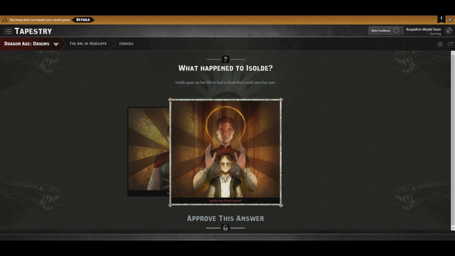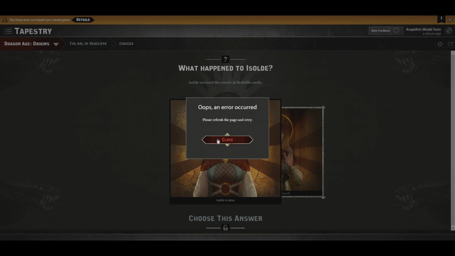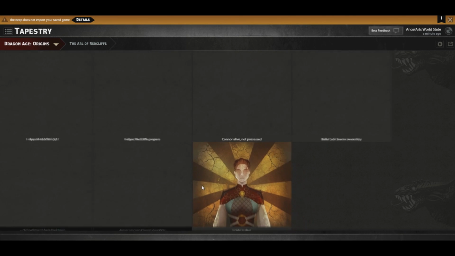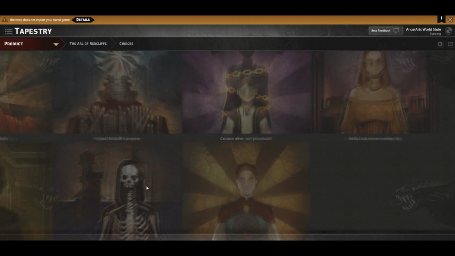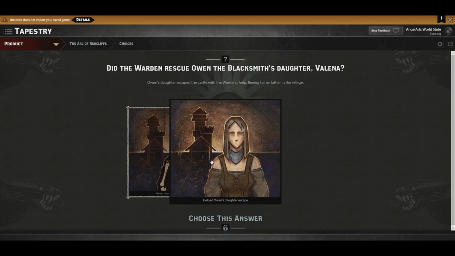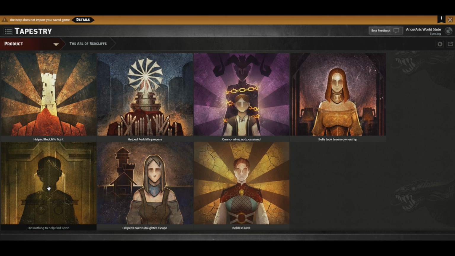Isolde did not sacrifice herself. Isolde is alive. Oh, error. Never rescued... Oh, we did. We totally did. Never rescued Owen's daughter. Yeah, we did. Owen was the blacksmith. Owen's daughter escaped the castle with Warden's help, fleeing to her father in the village. Yeah, we did that.